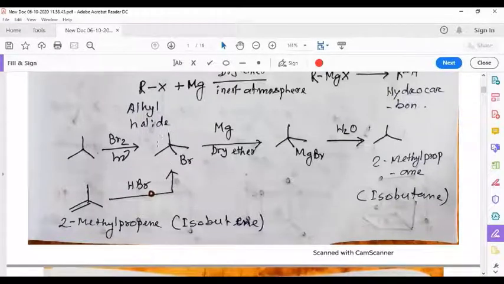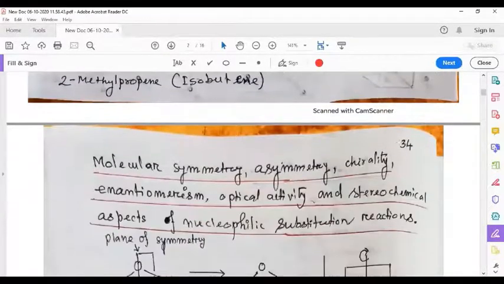And this bromo compound, that means 2-bromo 2-methyl propane, can also be obtained from 2-methyl propene by hydrobromination reaction. That means we can convert 2-methyl propene to 2-methyl propane or isobutane through these reactions also.